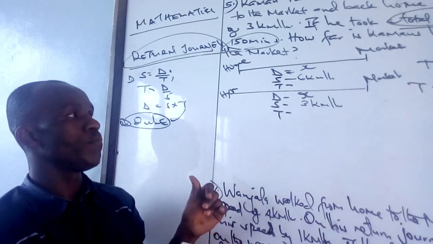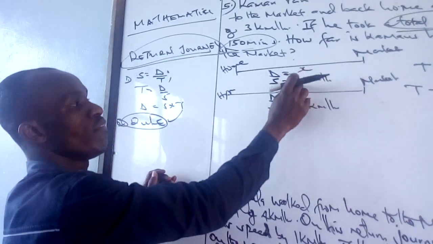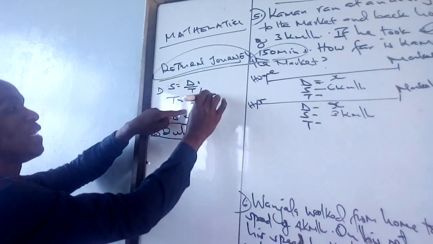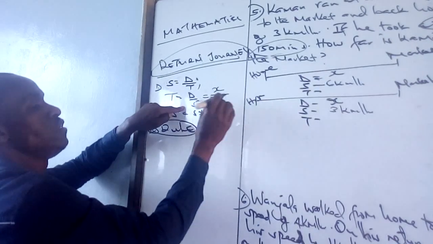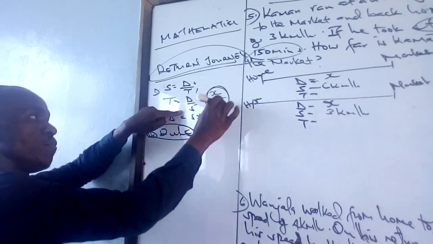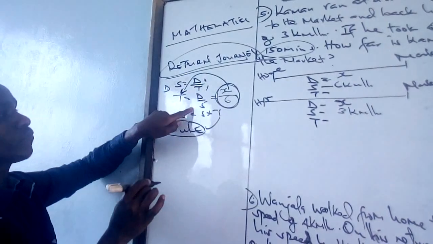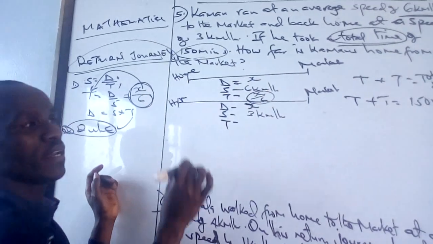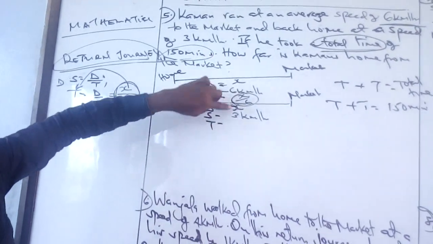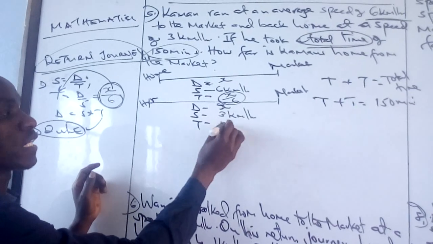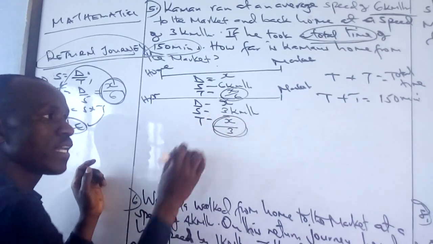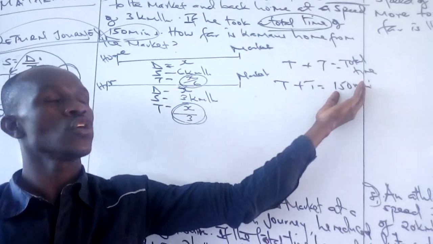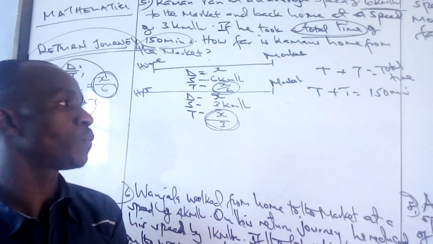So, what will be my time? My time will be distance over speed, which is my distance x over my speed 6. So in this case, my time will be x over 6. My time again here will be distance over speed, which will be x over 3. So this time plus this time will give me a total of 150.